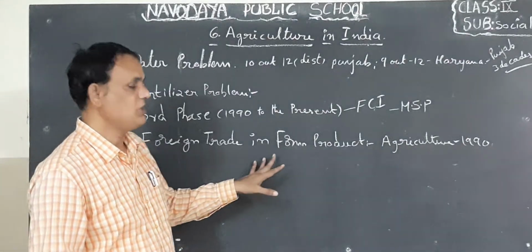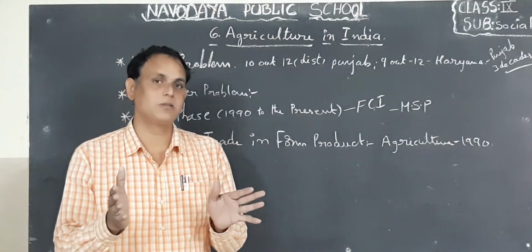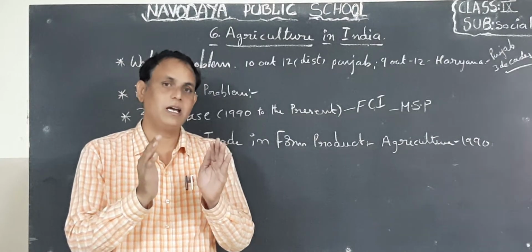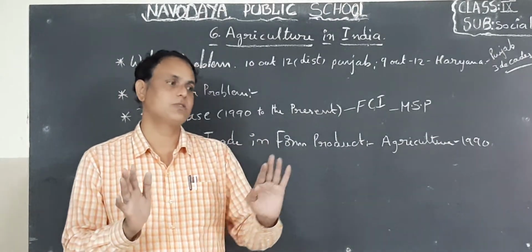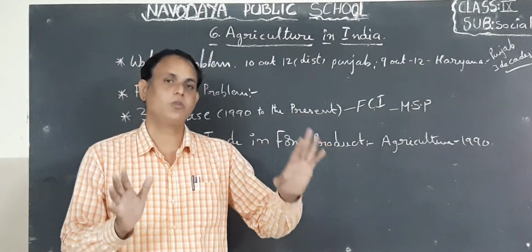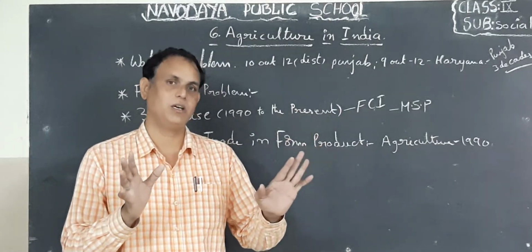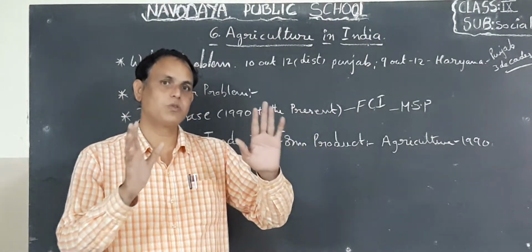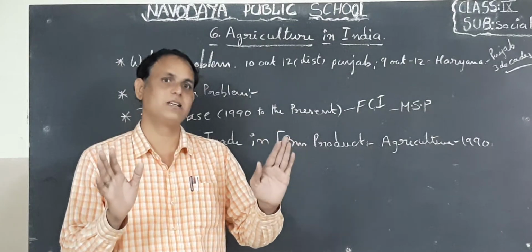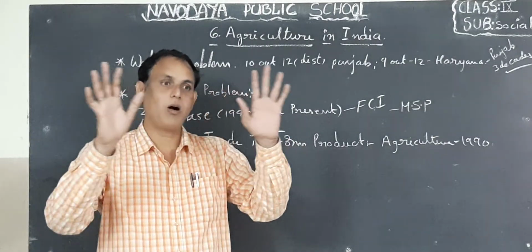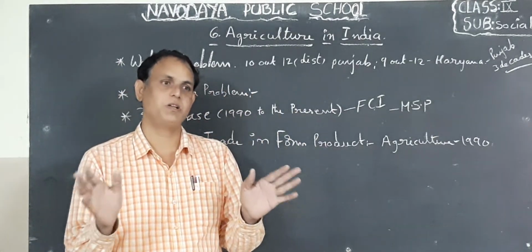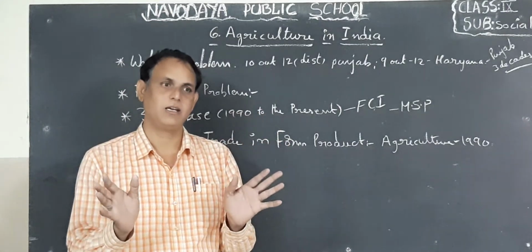So in this lesson, what we discussed, we gave more importance to agriculture. Through agriculture, we are earning money, and also we are able to store food grains for the need of all people of our country. That means for the population of our country. Okay.